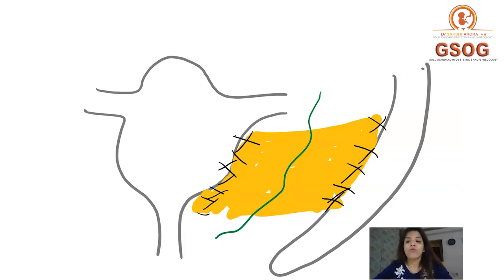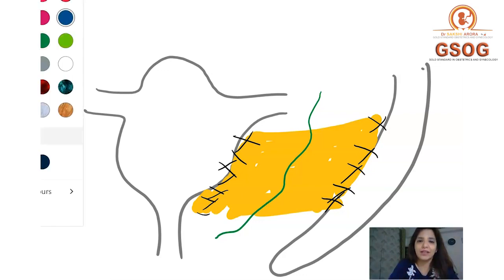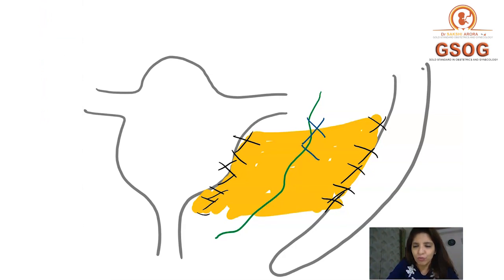But in case of AIIMS hysterectomy, which is also called a modified radical hysterectomy, you have to remove the medial half of the cardinal ligament. Imagine if you have to remove the medial half of the cardinal ligament, you are going to remove the cardinal ligament from here.